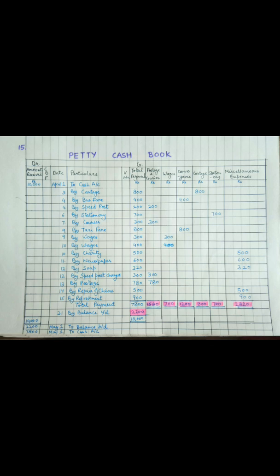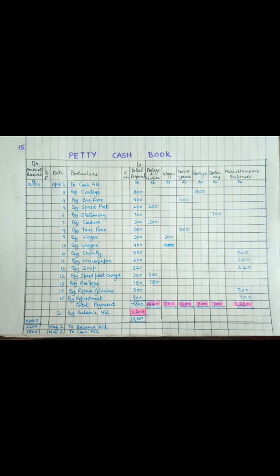So to balance the debit and credit side, I have calculated on 31st April, by balance carried down in a particular column, amount would be 2,200 in the total payment column, to get the balance of 10,000 on both the debit and the credit side.